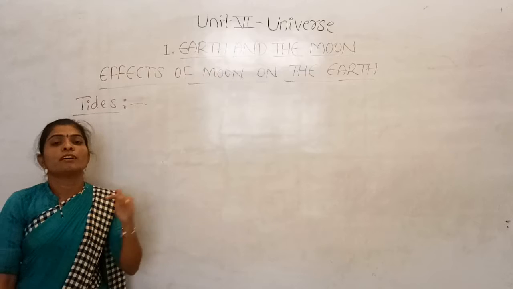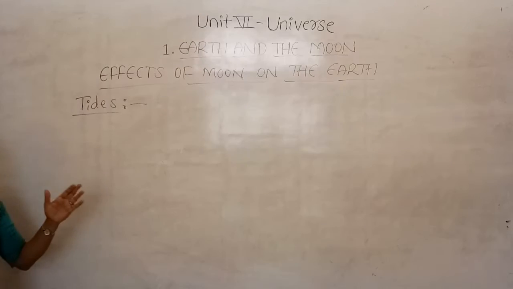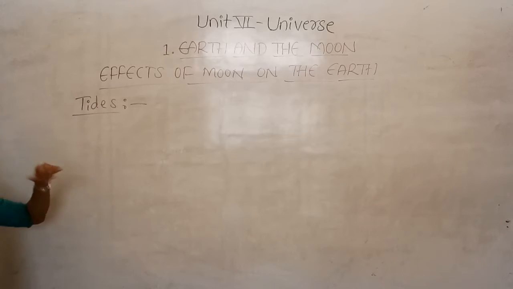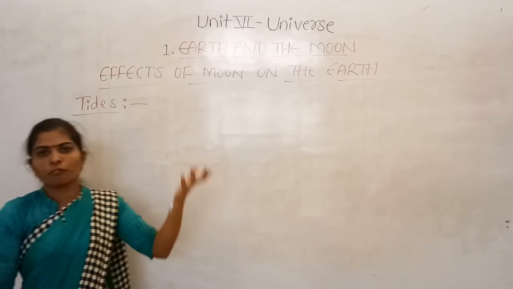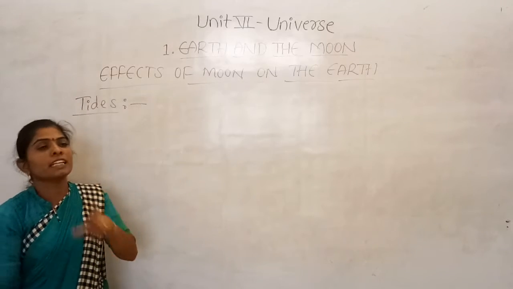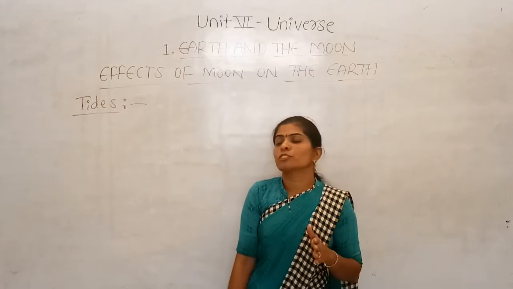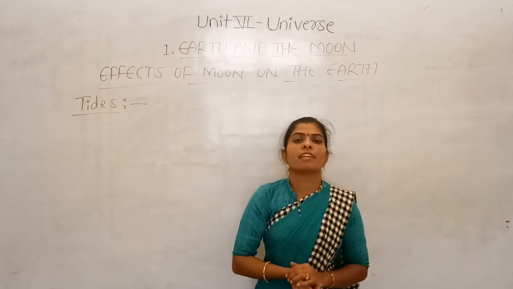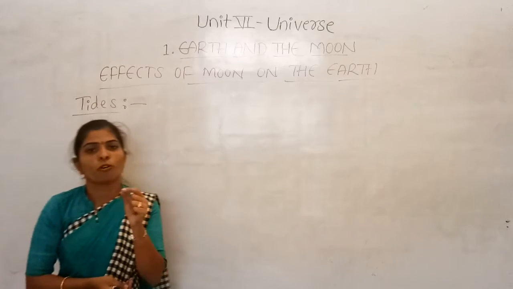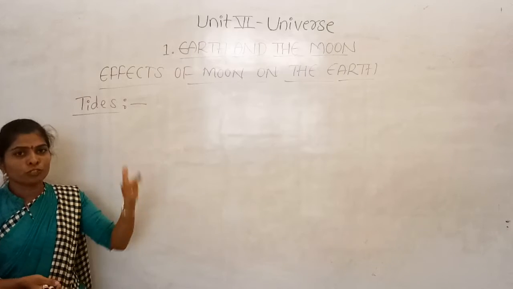This is the fall and rise in the oceanic water during the position of the moon. And these tides occur mainly due to the effects of the gravitational forces of the sun as well as the moon, and the position of the earth also matters. So tides occur at those times.